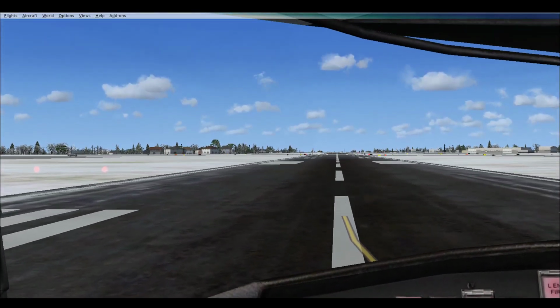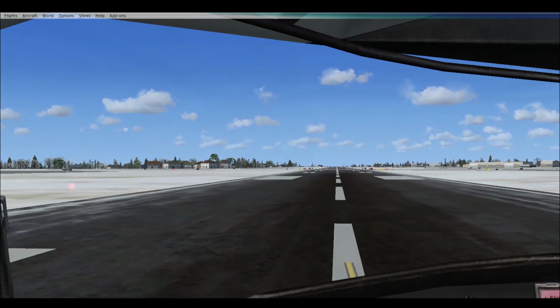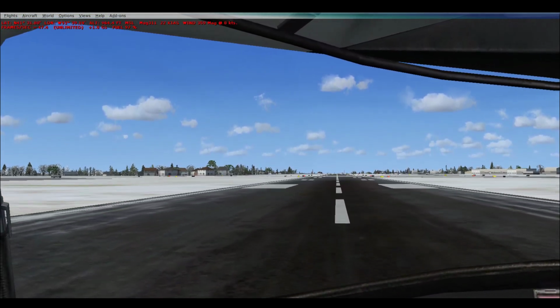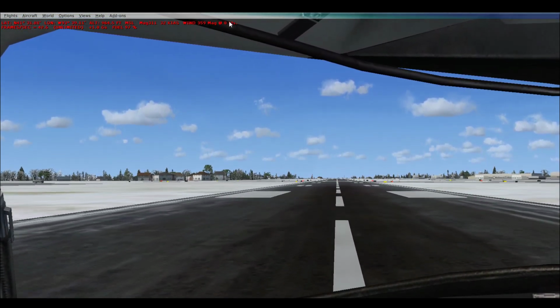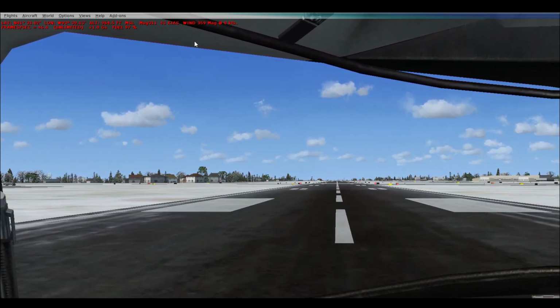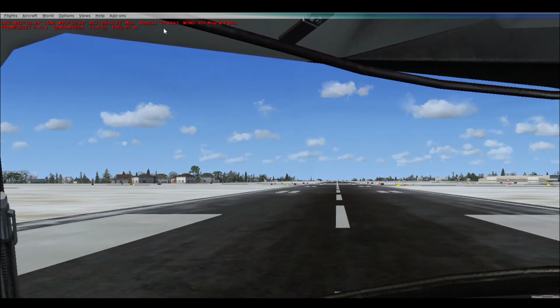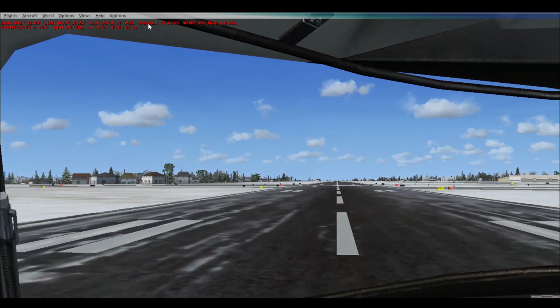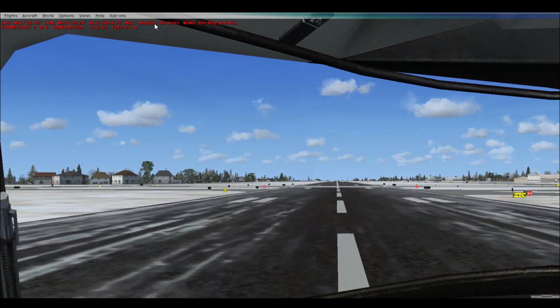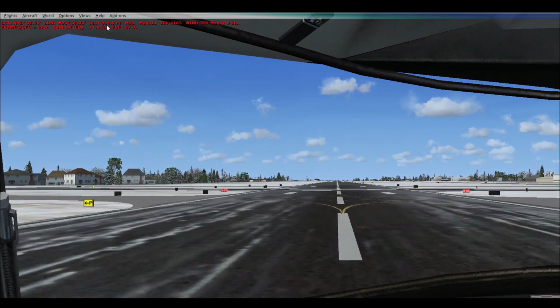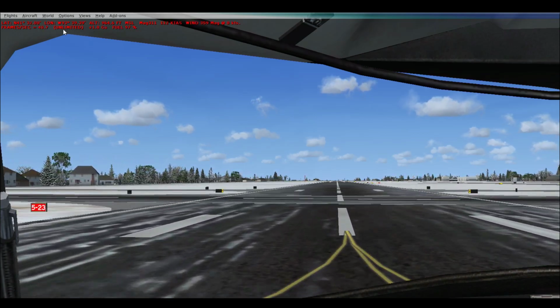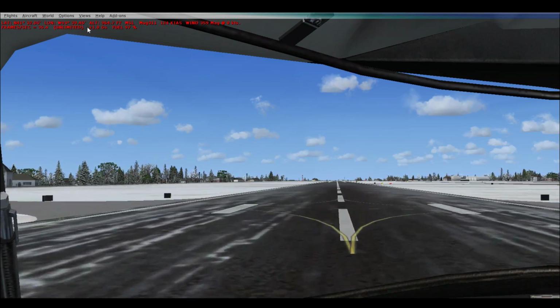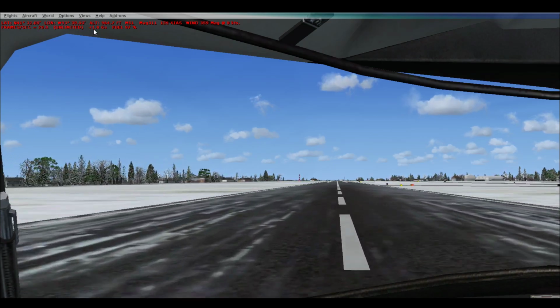Perfect. Here's just a little trick: if you hit Shift Z 3 times, you'll see this red information bar at the top left. And this will give you important information like the current speed, just approaching 70 knots now, your heading, we're at 311 degrees, your current altitude, 964 feet, and longitude, latitude, and what g-force you are experiencing.